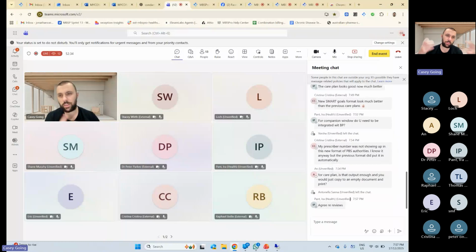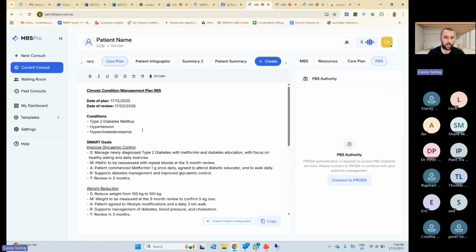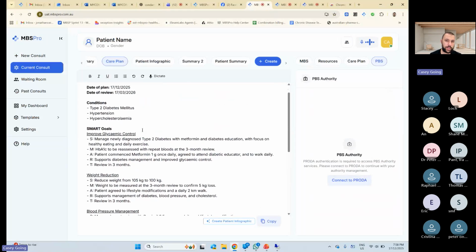And yes, reviews, I find my patients aren't as interested in reviews, but reviews are essentially, if you look at the MBS criteria, just looking at the goals that you've already set. So let's go back to our care plan and have a little look. So this is our fake patient, right? We've said, you've got diabetes, they're not crash hot.